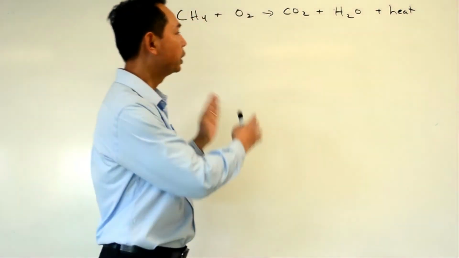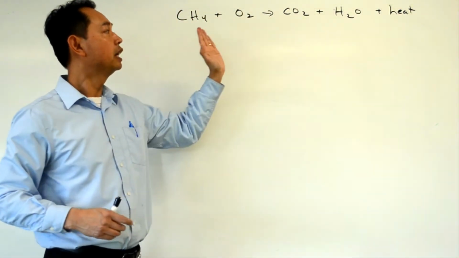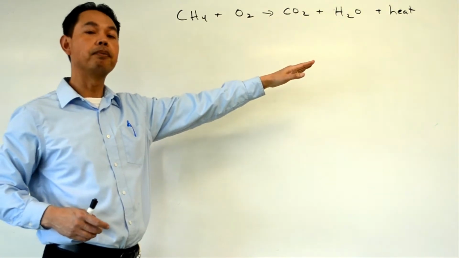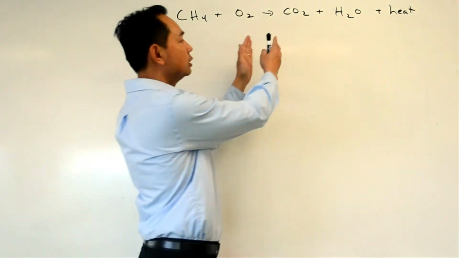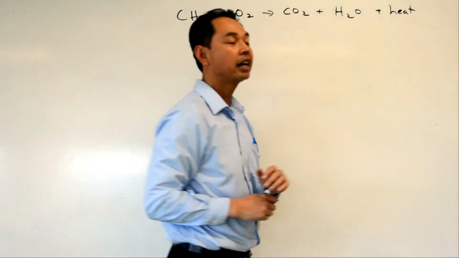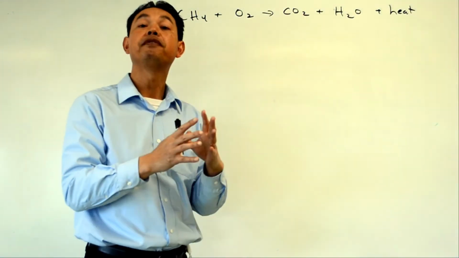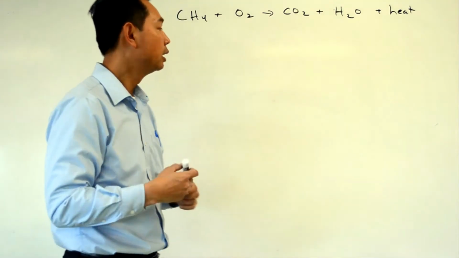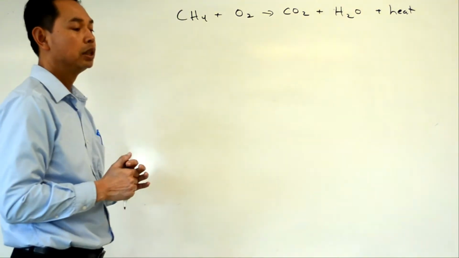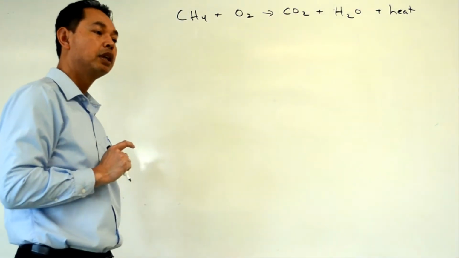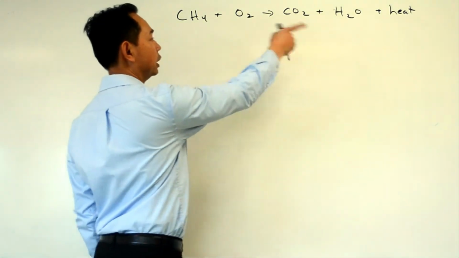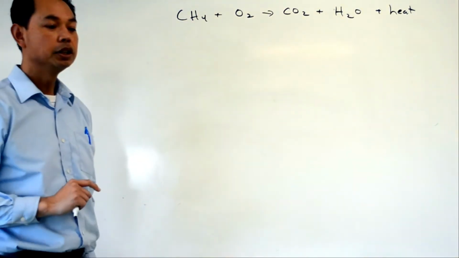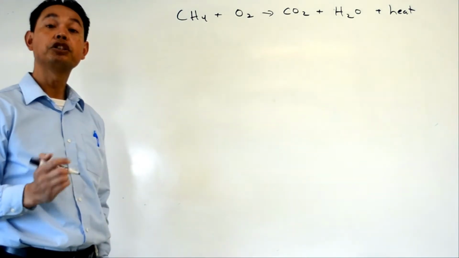In this way, if heat's on the right side of the chemical equation, we call that exothermic, or heat is given off. Exothermic, heat's given off, so we feel hot. And how do we find out how much heat is given off? We measure the heat transfer from here to here, and it is measured in calories.